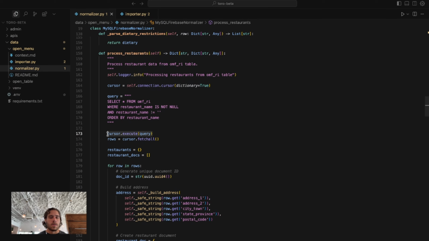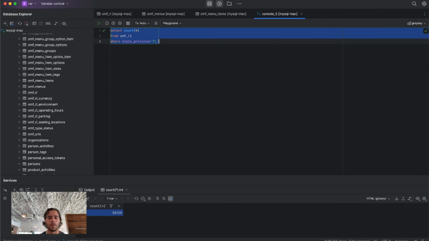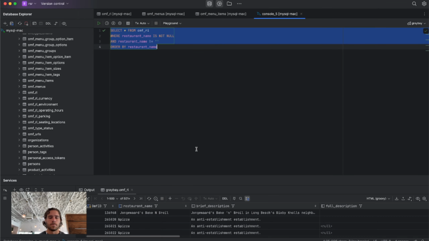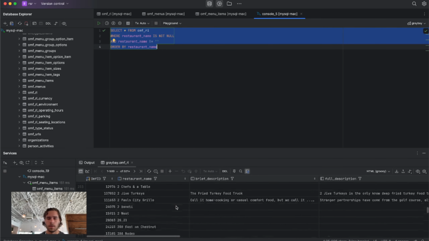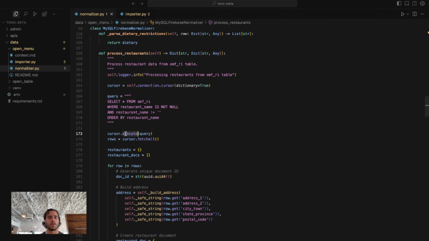So it's going to execute that query. I can just copy this and run this so you guys can see what comes back. Boom. So there you go. We get back all these lovely records. So that's exactly what's happening here. We're executing and then we're fetching all those rows.